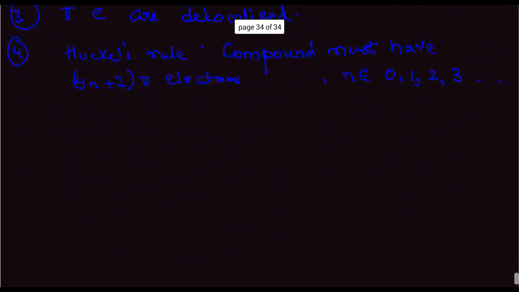Now, having said that, let us look at an example. Say we have this compound. So we have this compound and the double bonds are present in these positions.